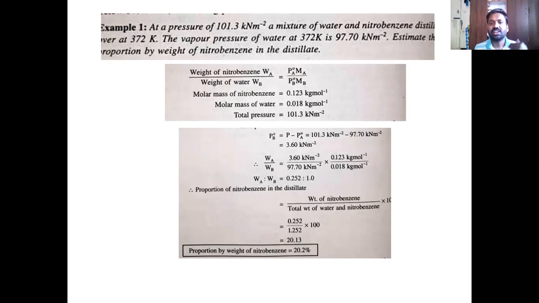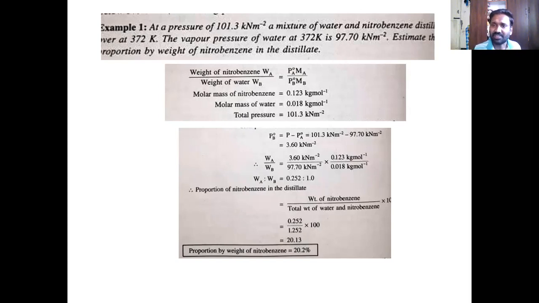Now you calculate WA by WB. Simply by direct substitutions of these terms, you get it as 0.252 is to 1. So what do you mean by this? 0.252 is to 1. So the nitrobenzene and water are coming out in the distillate in this ratio, 0.252 is to 1. So roughly, for every one part, 0.252 parts will be nitrobenzene.